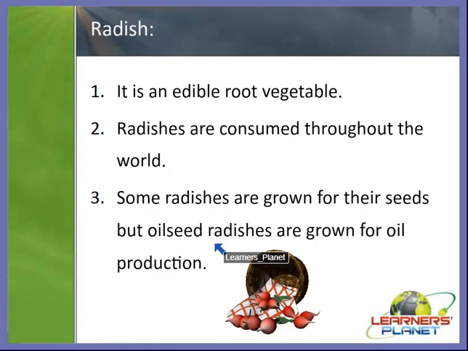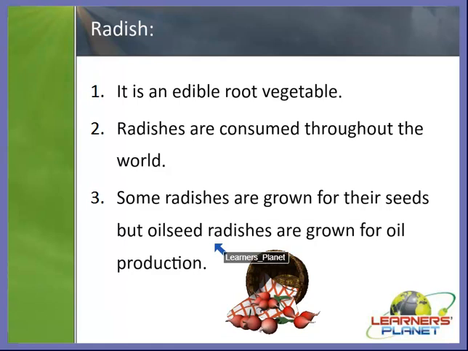They grow best in full sunlight and sandy loamy soil, or we can say sandy loam soil. Radishes are very rich in roughage, right? As you know, the undigestible part of food which forms our diet is known as roughage.